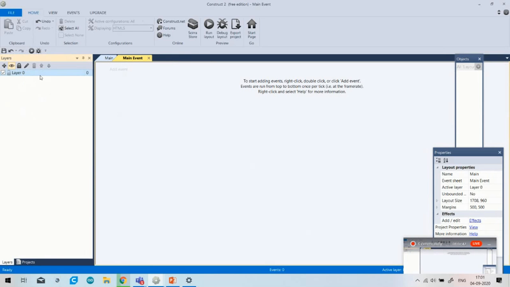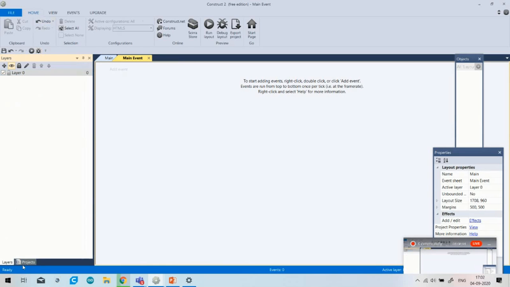Okay, now just simply go to the layers. Layers is that window in which you have to add the objects of your layout. Means if you click on the main layout and then click on this layer, the main layout is interlinked with the layer.